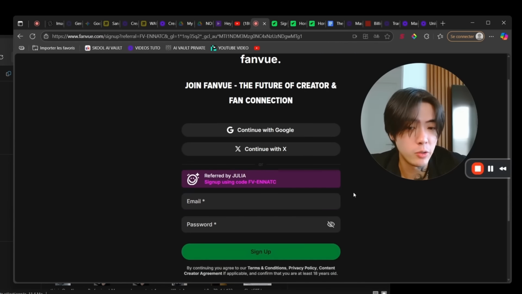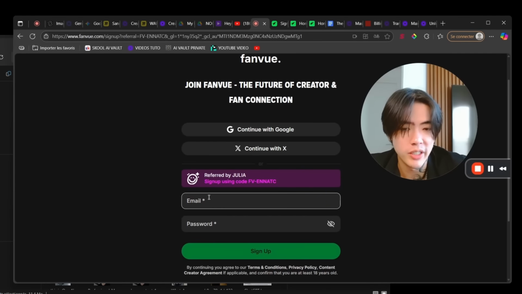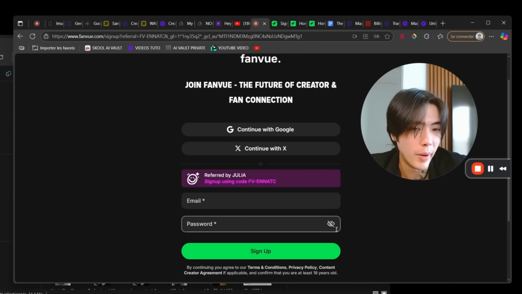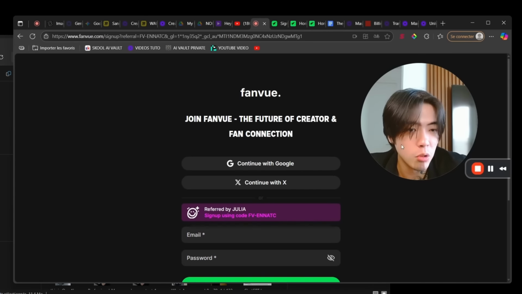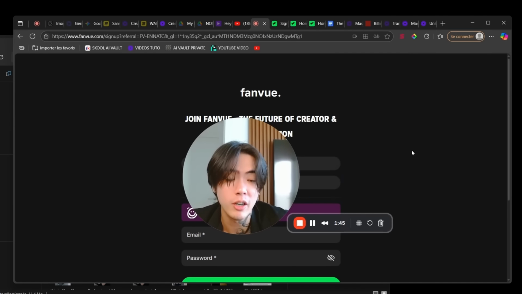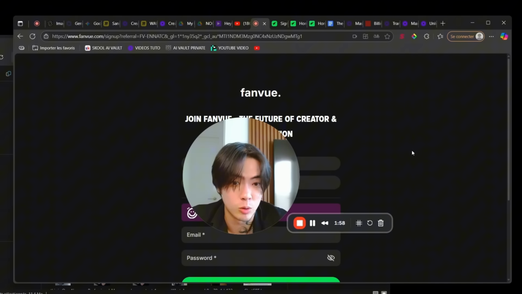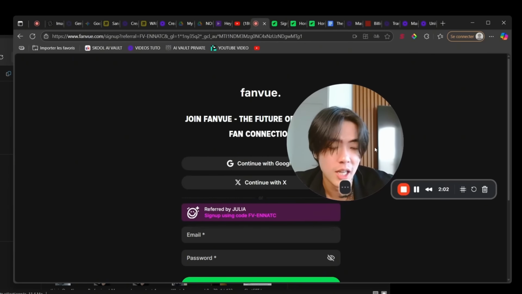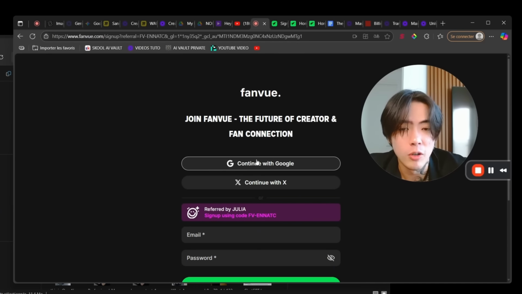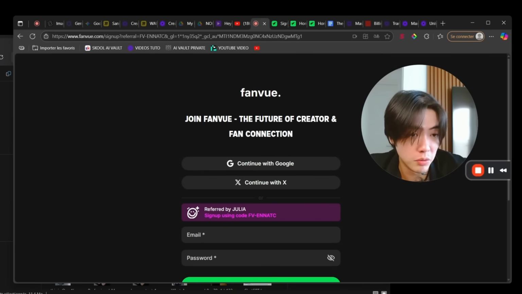Okay, once you're here, you can create an account. You can enter an email and a password, or you can log in with Google. Please just do me one favor: use a Gmail that is professional or your main one. Don't use a Gmail that you will lose, because this is the email where you will have your whole business. This is super important, even more important than the email you use for social media. So trust me. Now we just sign up and continue together.